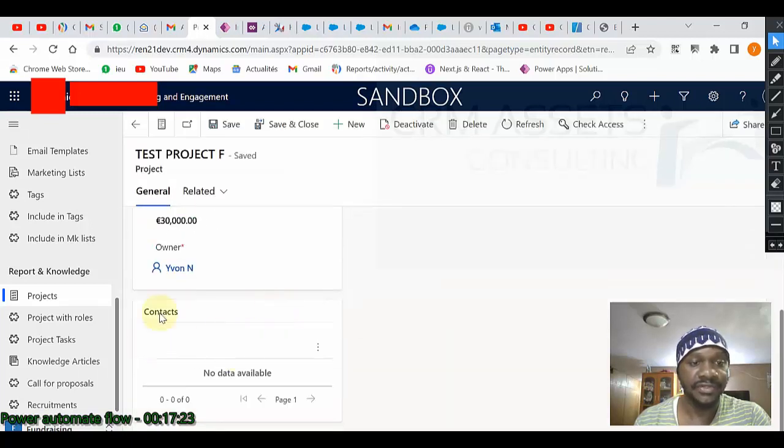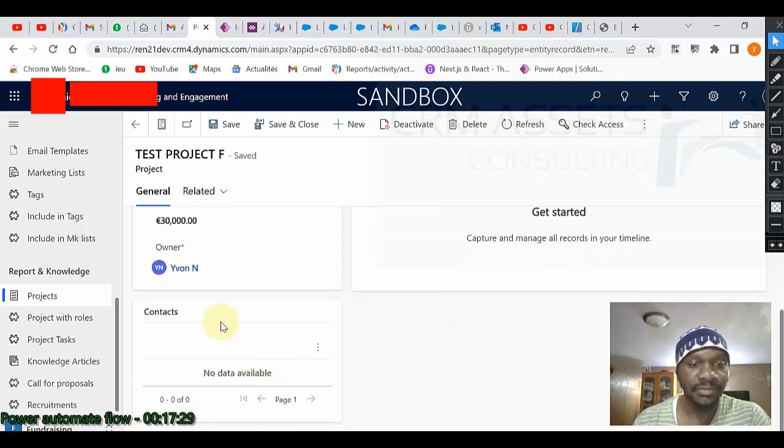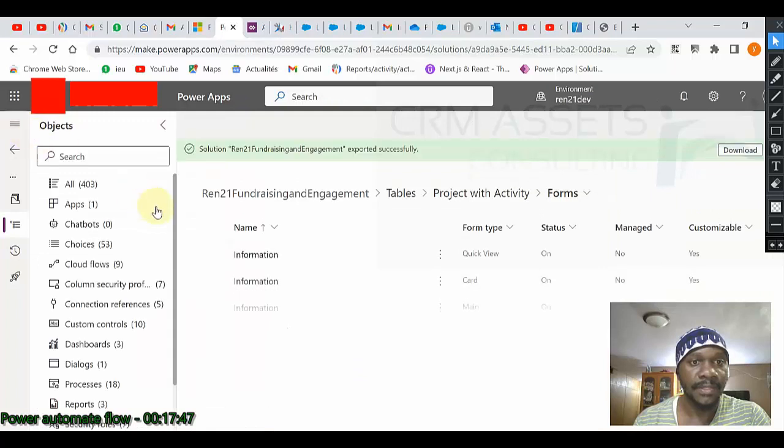So we have the contacts subgrid here. We will also add our, we will call it campaign or event. Okay, we call that subgrid like this. We will name it like that. So let us go back here. It is okay, so we can go back.